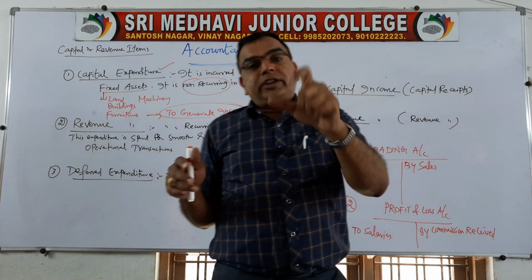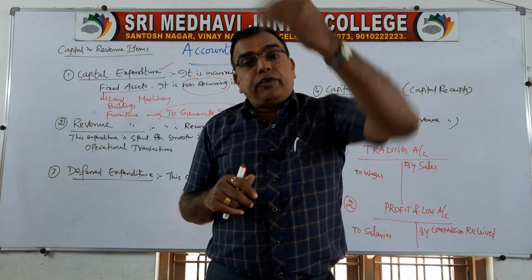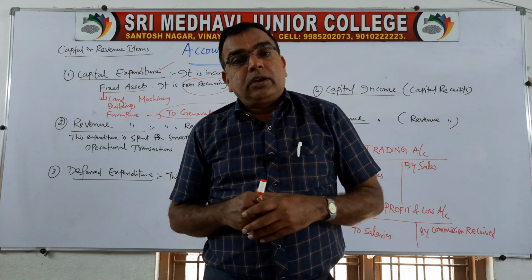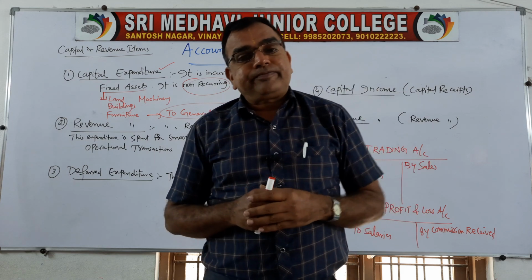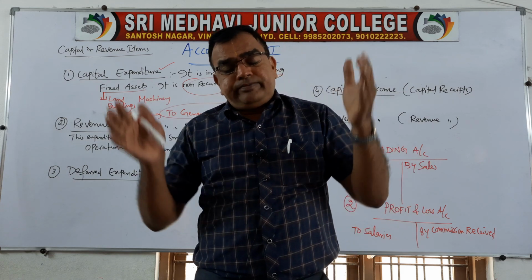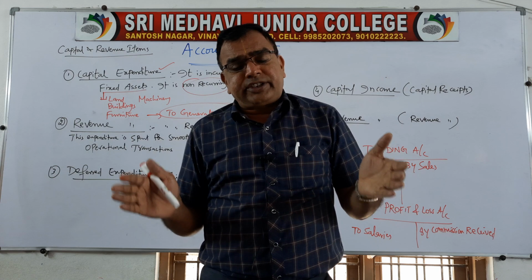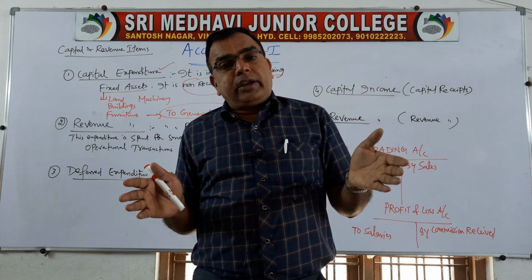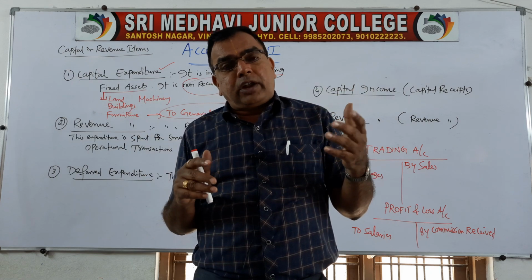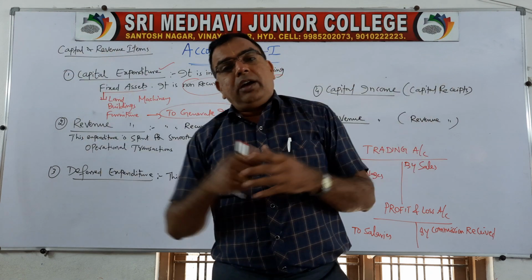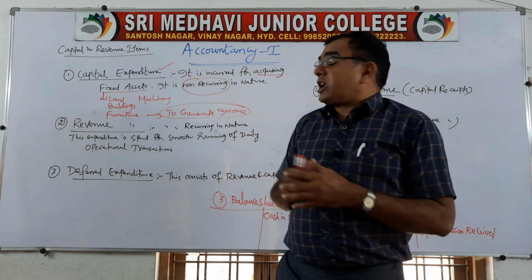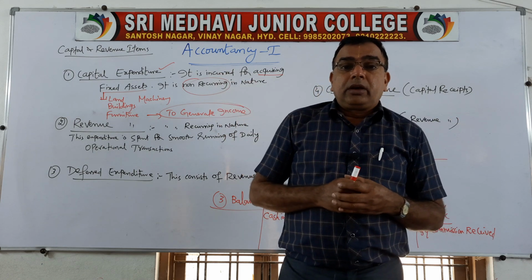Right now we are able to arrange only 500 students. If you construct one more floor, you can arrange for 600 students. So now you will get more fees. Like that, whether you buy furniture, buy machinery, construct a building, or buy a piece of land, it will help you to increase the earning capacity. So that is called capital expenditure.